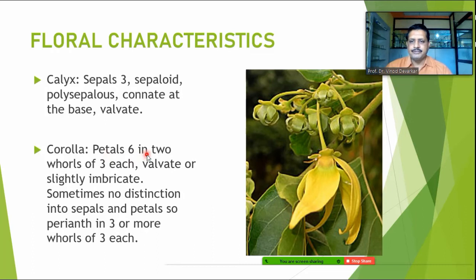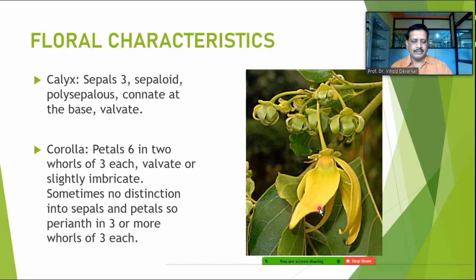Sometimes there is no distinction between sepals and petals. The petals also, most of the time, are greenish in color, and because of that we don't recognize them as calyx and corolla, and so we find the perianth in 3 plus 3 whorls. Here you can recognize the upper layer is the calyx, and these are the corolla members. Corolla members, as compared to the calyx, are much larger, sometimes fleshy and edible.